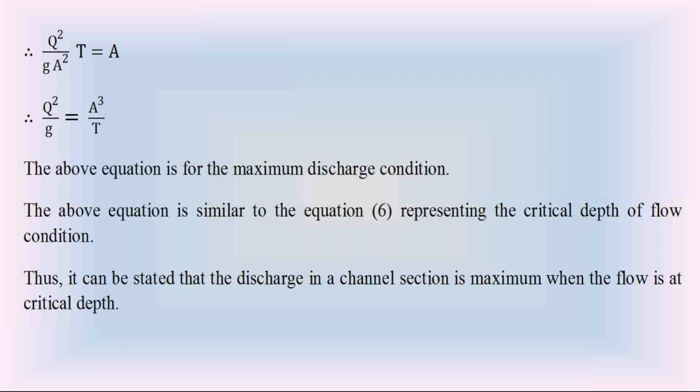We got equation 4, equation 5, and equation 6 in that minimum specific energy condition. Please everyone check that equation 6 in the minimum specific energy condition, Q square by z equal to a cube by t.